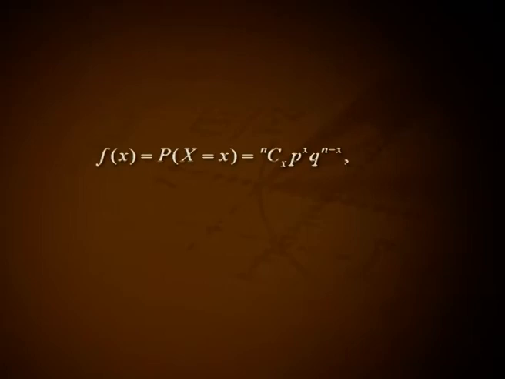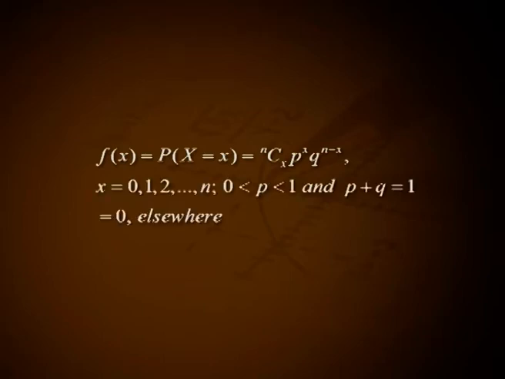As a definition, a random variable X is said to follow the binomial distribution with parameters n and p if the probability mass function f(x) = P(X = x) = nCx p^x q^(n−x) for x = 0, 1, 2, ..., n, where 0 < p < 1 and p + q = 1, and f(x) = 0 elsewhere.